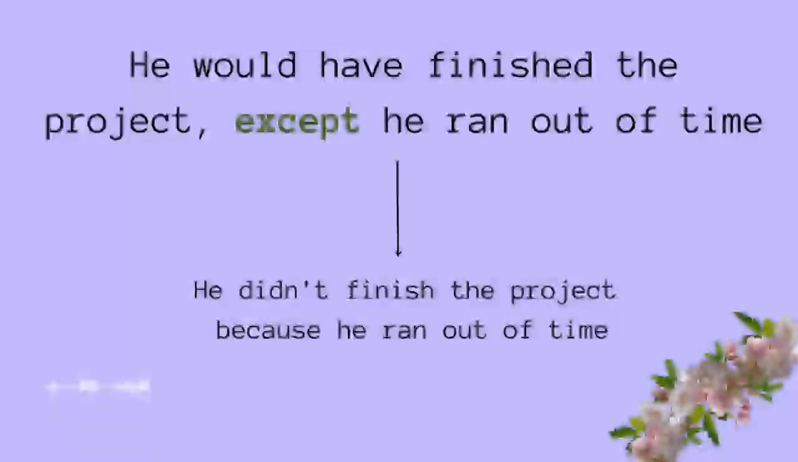He would have finished the project, except he ran out of time. So, was he able to finish the project? Well, basically no. Why? Because of the time. He did not have enough time to finish the project, and that is why we are using except. Except he ran out of time.